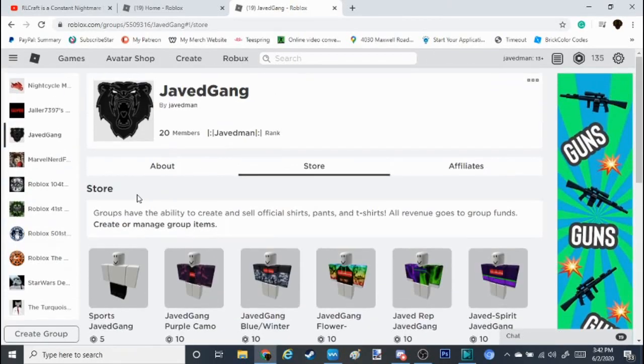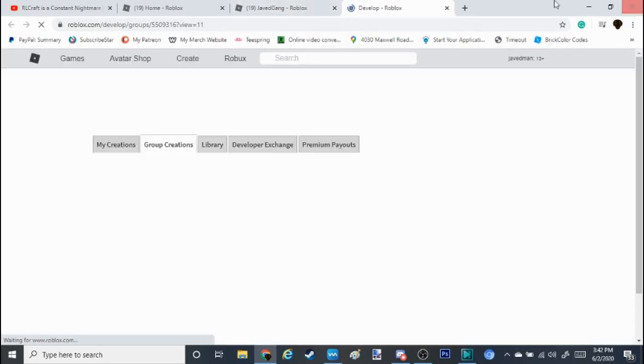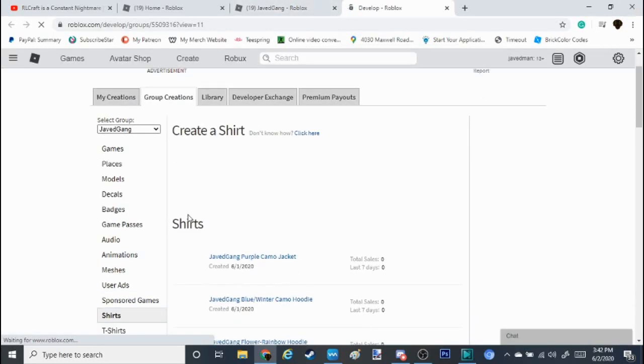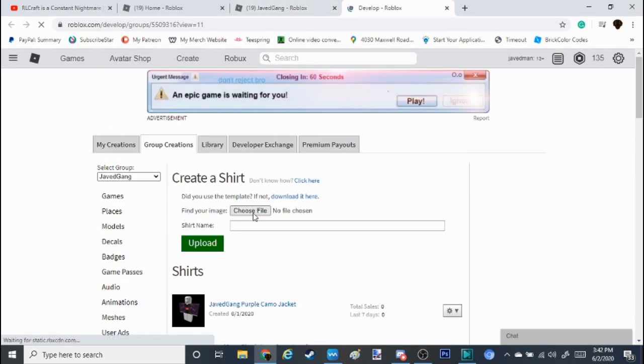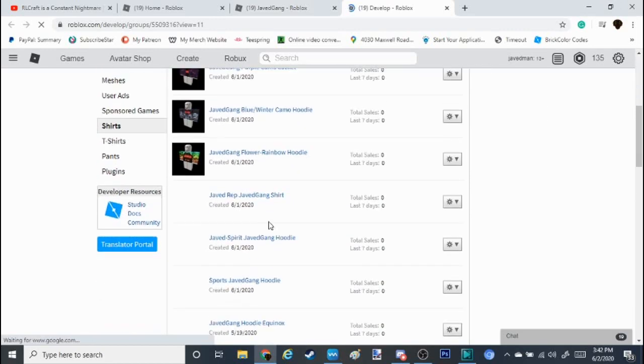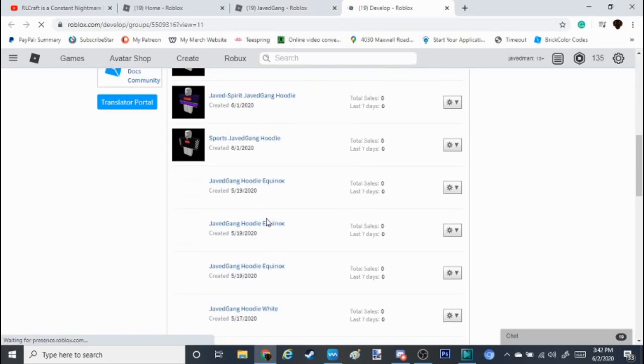It's already here. I'm gonna go create or manage. It's gonna develop Roblox. And from here, I can just upload my shirt, as I have with all these.